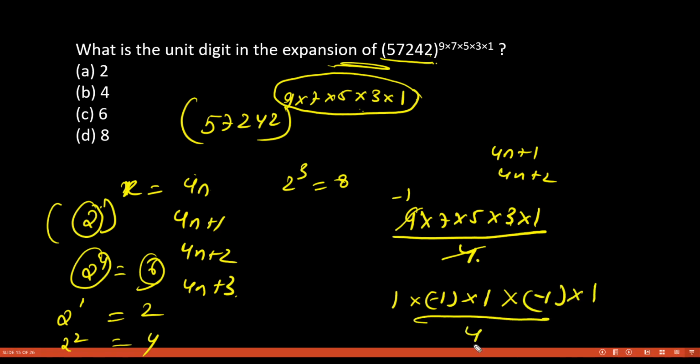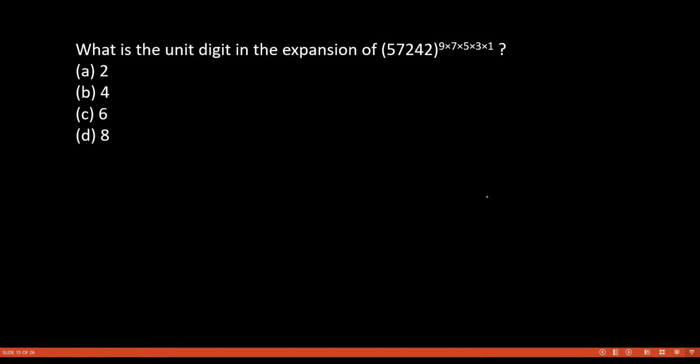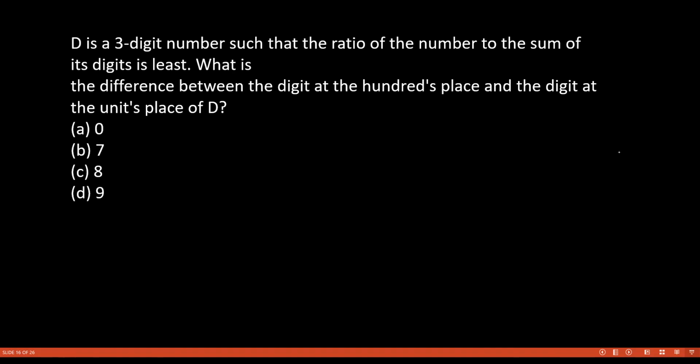And you get 1 here, you get 4. So basically you are getting plus 1 only as the remainder, because minus minus will get plus. So plus 1 as remainder. Then you have 4n plus 1. It is in the form of 4n plus 1, so your unit digit will be 2 only. So this is how you get our answer. This was so easy. If we know the concept, this is so easy.